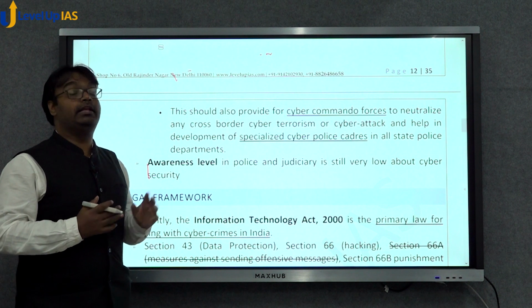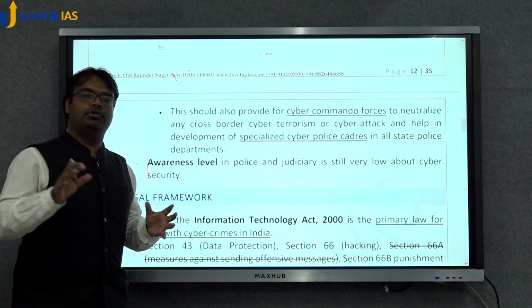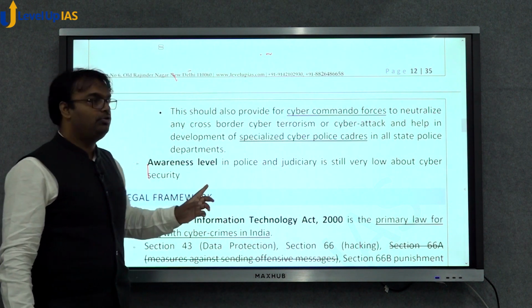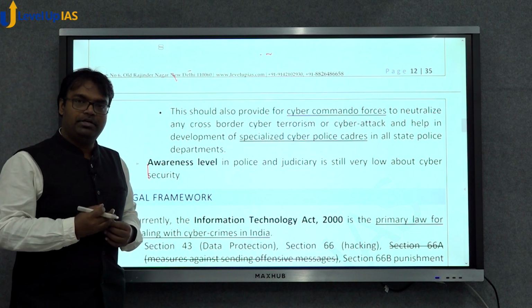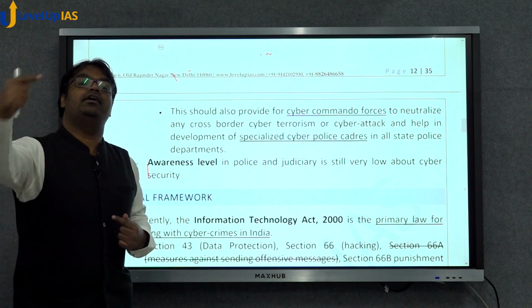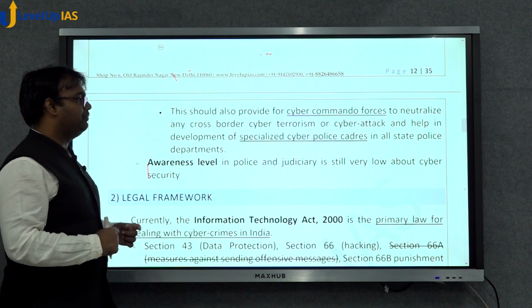What is this? Cyber commando forces means, just as we have specialized battalions in the army and so on, we need to create cyber commando forces which will be able to neutralize any cyber attacks made on India, or which will be ready to attack other countries in order to ensure that we retaliate in an effective manner.